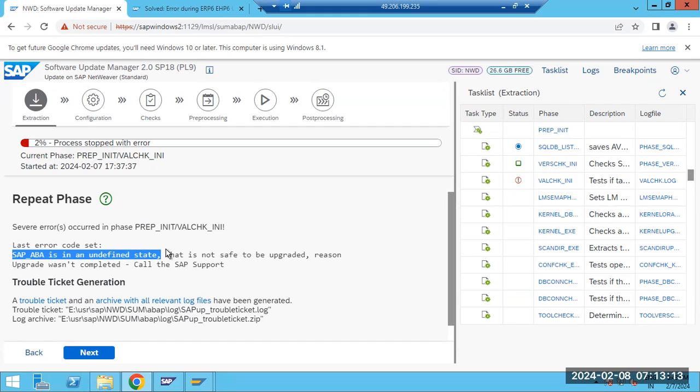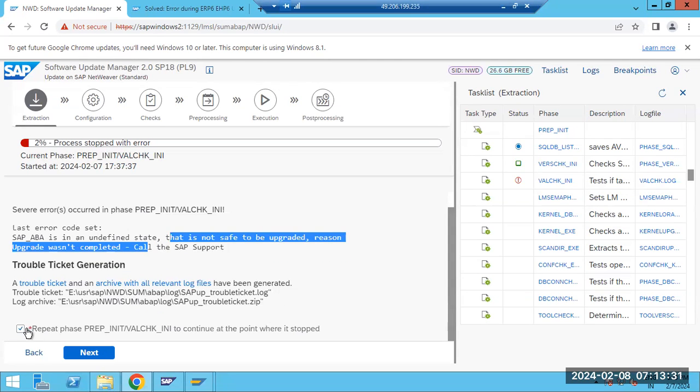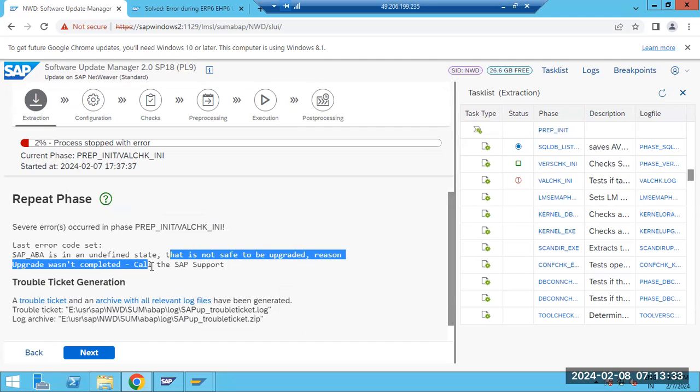They have not reset the entire upgrade. They have just cancelled the upgrade and left it, kept in the undefined state. So now, if you see, it's in an undefined state. It's not an upgraded version. It's called the SAP support. Then we cannot go further and we cannot repeat. Or if we repeat it, we will get the same error.